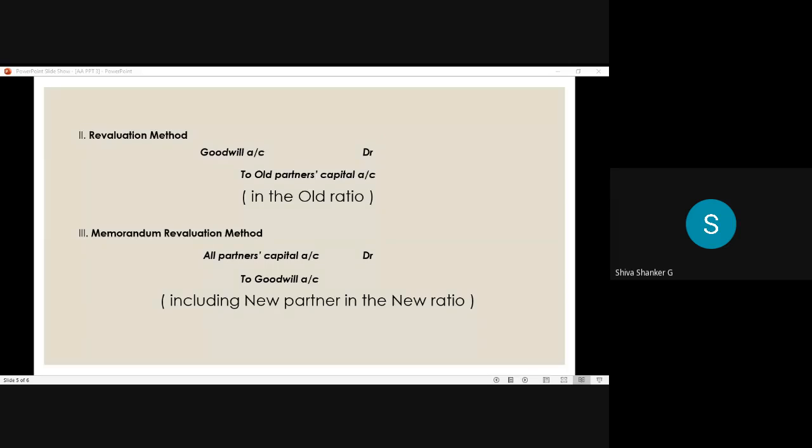And coming to the memorandum revaluation method, an additional entry. When the raised goodwill is written off as mentioned in the problem, we write the additional entry. The entry is all partners' capital account debit to goodwill account. Here all partners means, remember, including a new partner. And in which ratio do we cancel the amount? In the new ratio. Clear?